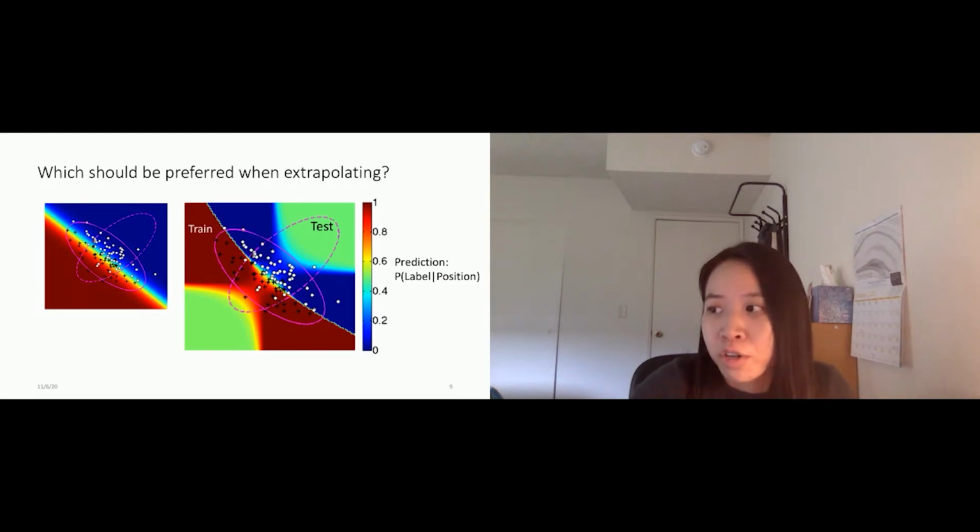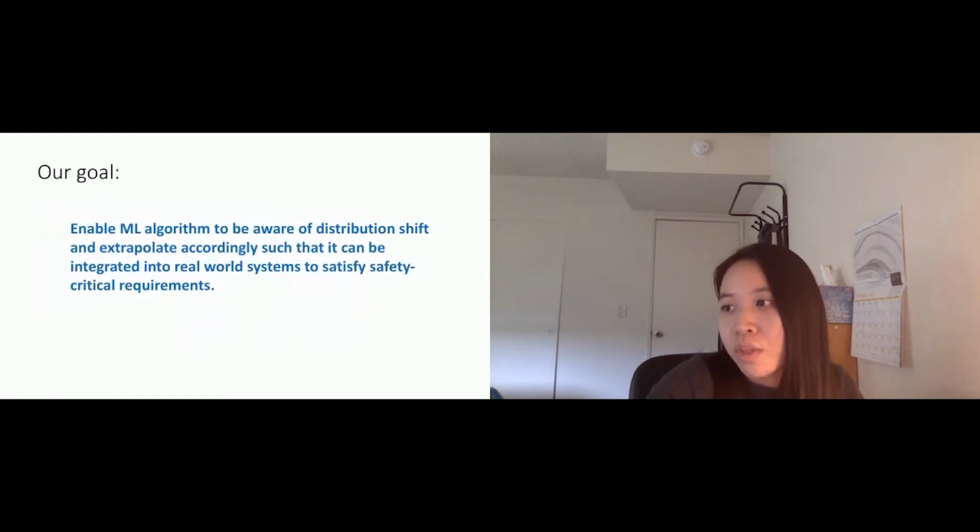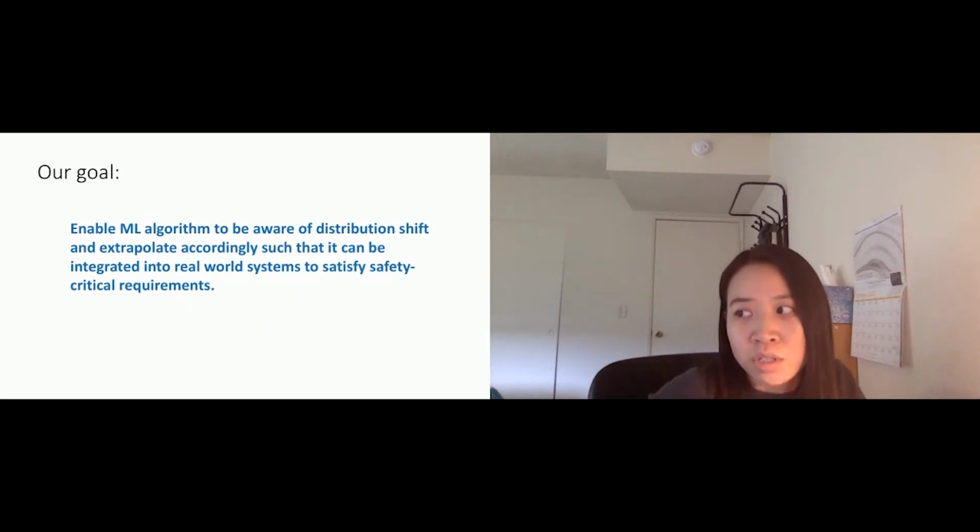from my historical data. So we think this kind of extrapolation is more useful for these safety critical regions, because it will extrapolate from data more conservatively and be more honest with our data. So our goal here is trying to enable machine learning models to be aware of distribution shift and extrapolate accordingly, such that it can be integrated into real-world systems to satisfy safety critical requirements.